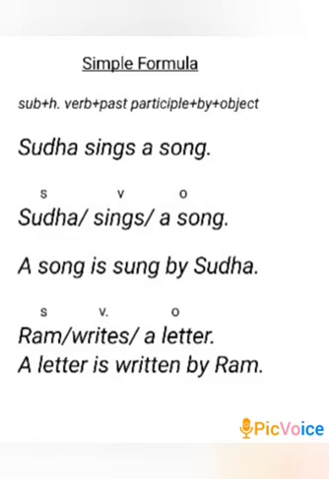See the second example. Ram writes a letter. Ram is the subject, writes is the verb, a letter is the object. A letter is written by Ram.